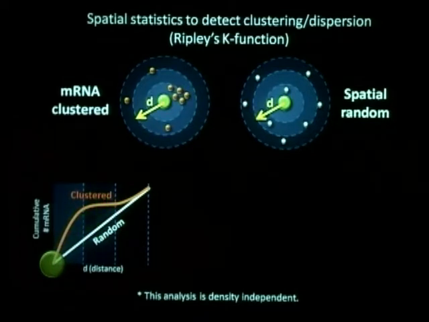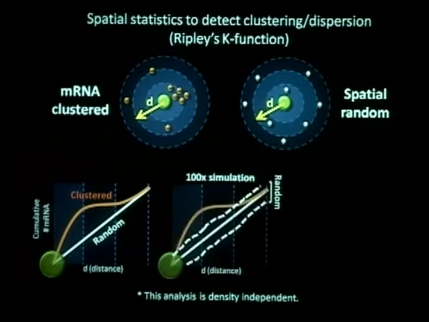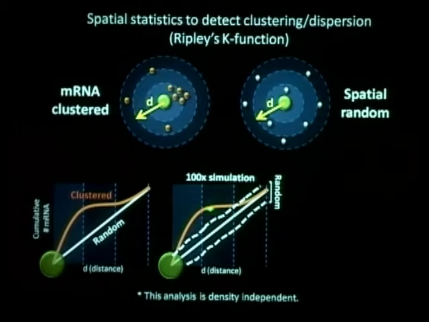And this is indicative of clustering. We've done the 100 random simulations and actually get the random population. These dashed lines are the 95% confidence interval of this random population, meaning that if any spatial pattern is above this random region, that means this clustering is statistically significant.